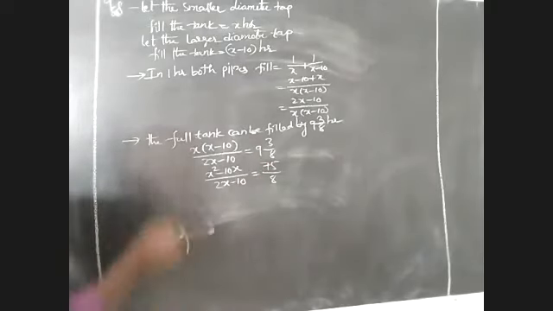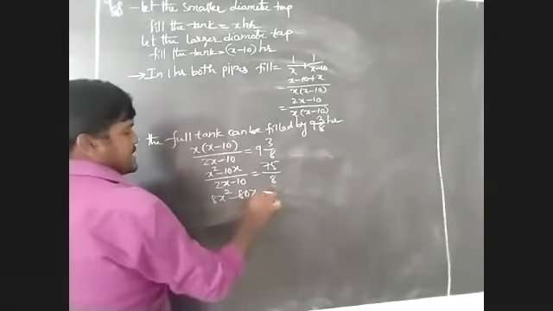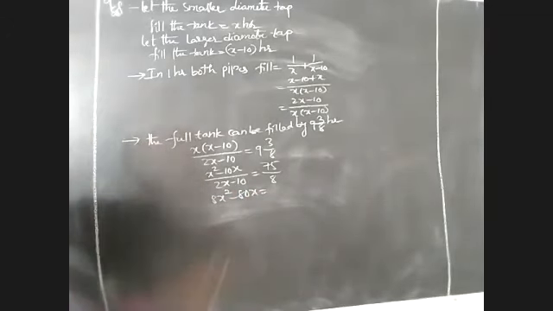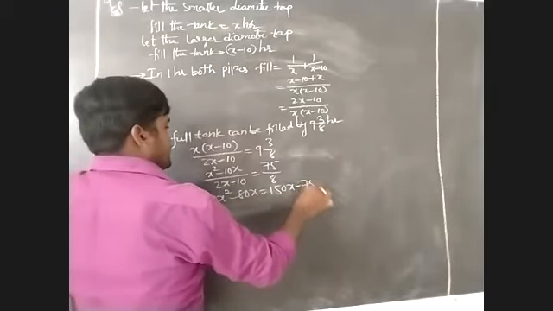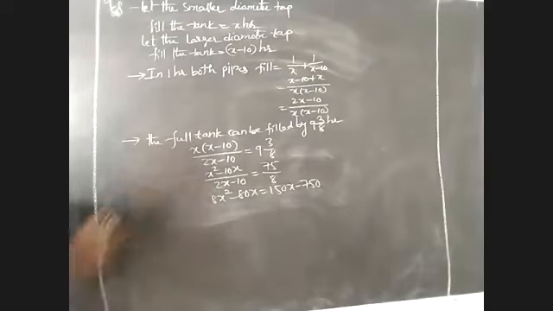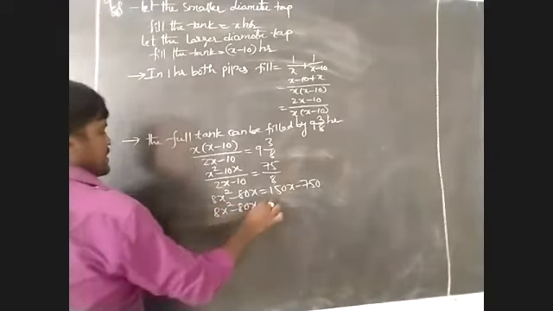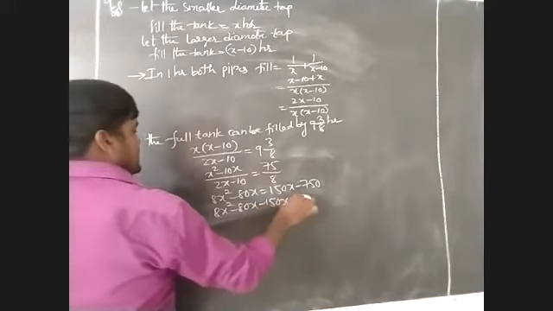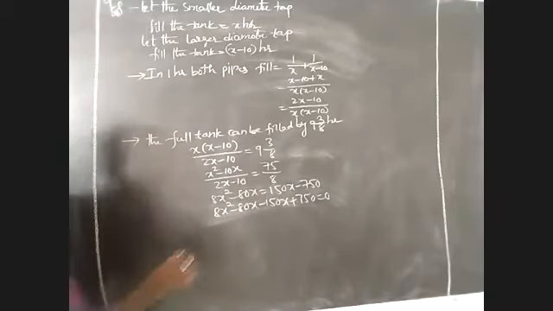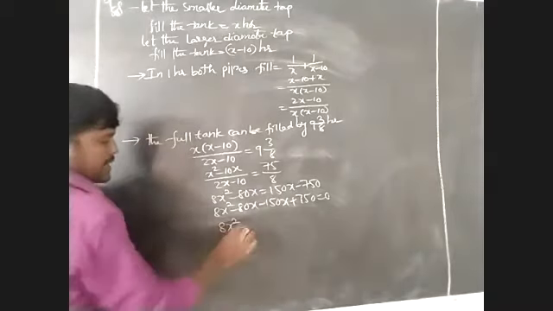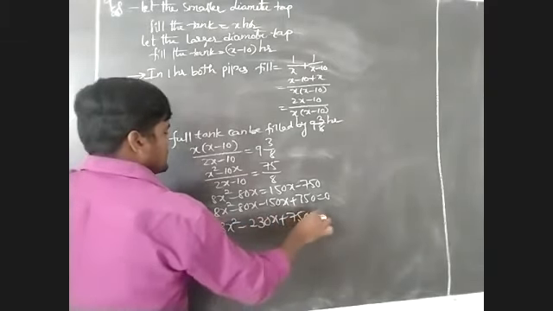By using the cross multiplication, we have to take 8x square minus 80x is equal to, you'll observe in this one, 75 into 2x minus 10, that is 150x minus 750. This value becomes this side, 8x square minus 80x minus 150x plus 750 is equal to 0. This one I have to write as 8x square minus 230x plus 750 is equal to 0.